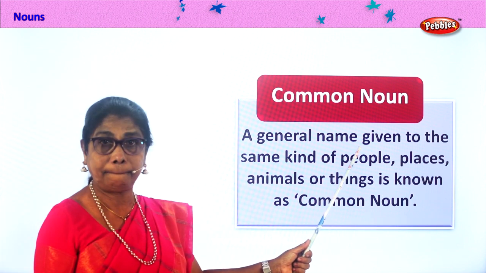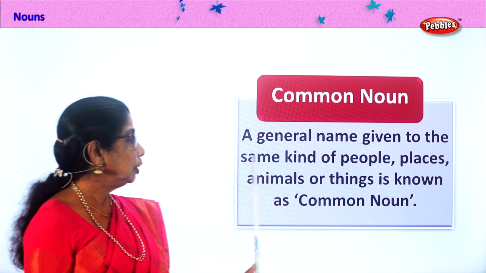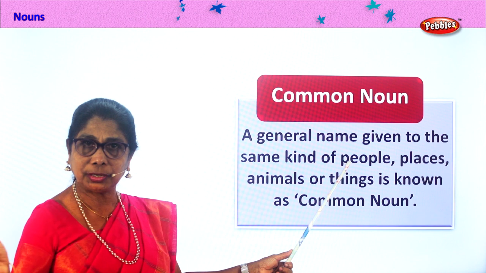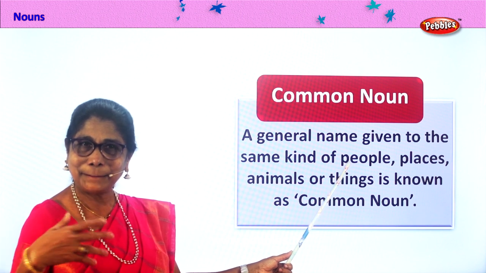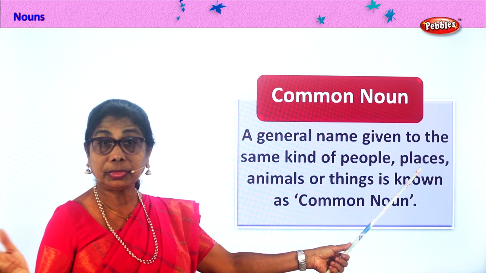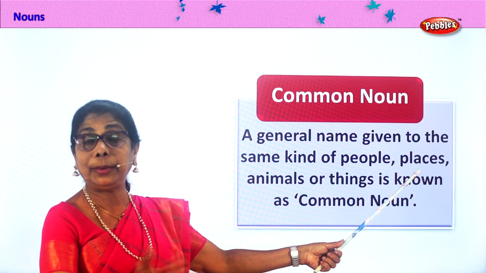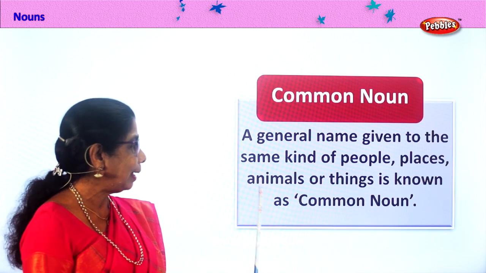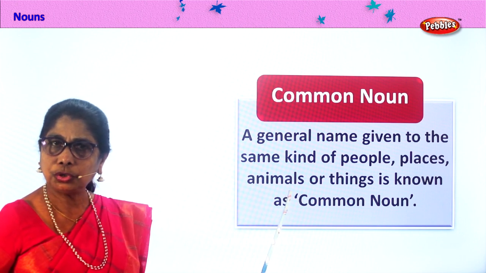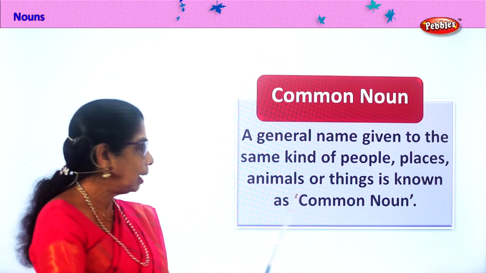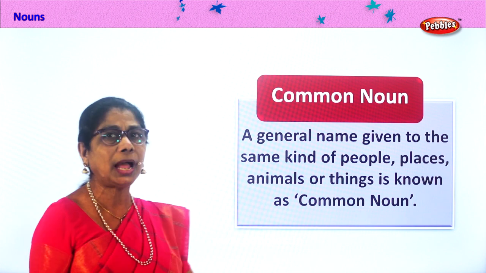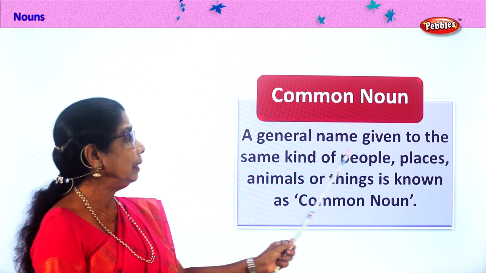A general name given to the same kind of people. When you say people, say teacher. Mommy, nurses, grandparents. Now, places. Common name given to places, streets and things like that. Animals. Sheep, cow, dogs, cat, common. Things, all things in the house, common, is known as common noun. Anything in general.